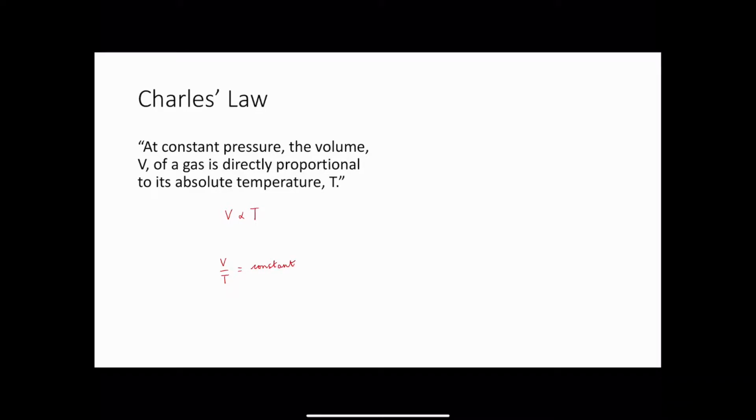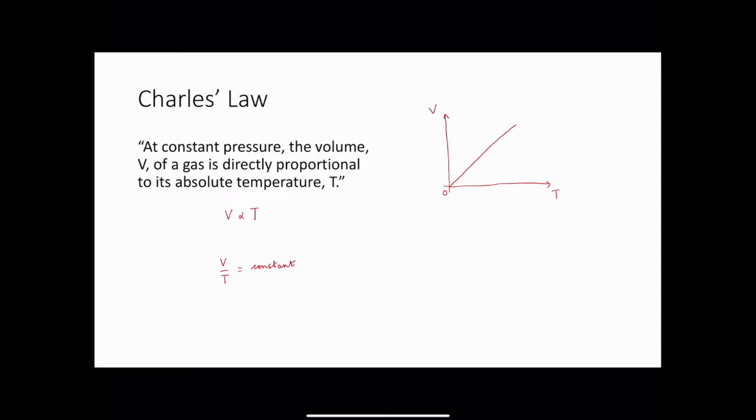Again, we can represent this on a graph. For example, at absolute zero, if we could take readings at that temperature, we would expect to see our graph look something like this. So there's our volume, there's our temperature, there's absolute zero. We'd expect that.